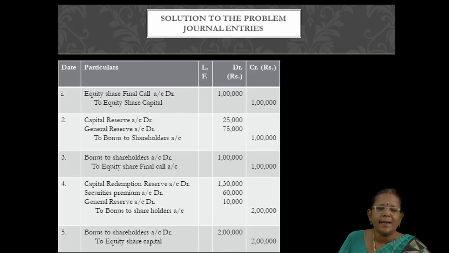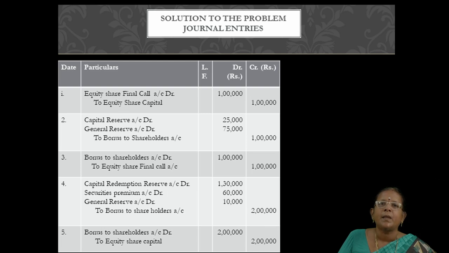So see the second entry, capital reserve account debit 25,000 and general reserve account debit 75,000 to bonus to shareholders 1 lakh. Okay, third entry it's quite easy, bonus to shareholders account debit to equity share final call account 1 lakh rupees. Understood? So there are only 3 entries.